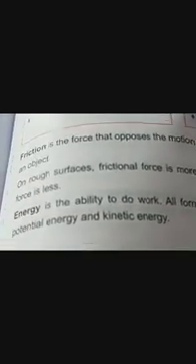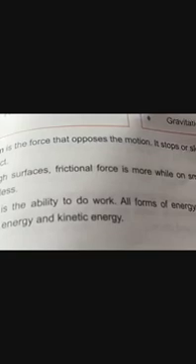So friction is the force that opposes the motion. It either stops or slows down the motion of an object. So in rough surfaces there is more frictional force, and in smooth surfaces there is less frictional force. Energy is the ability to do work. All forms of energy can be categorized into potential energy or kinetic energy.